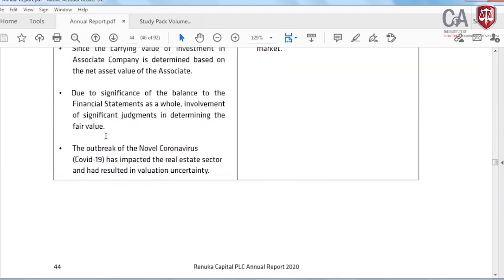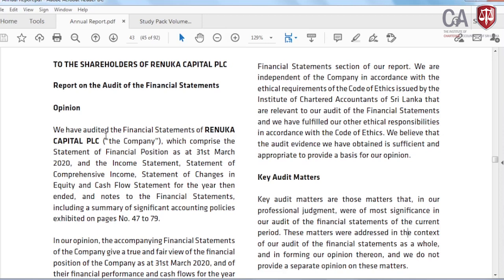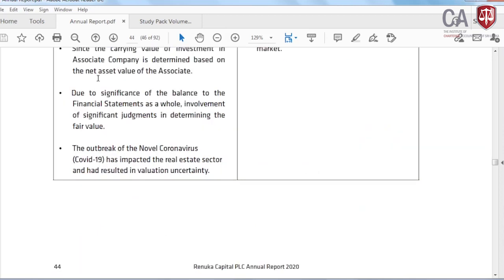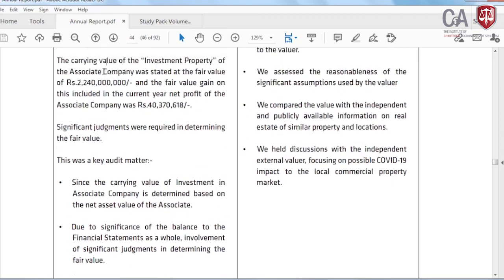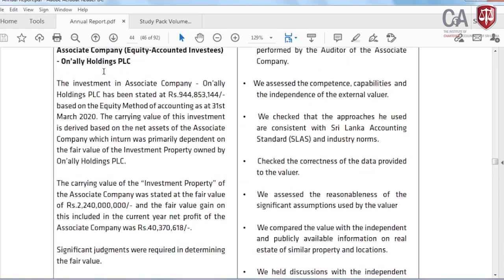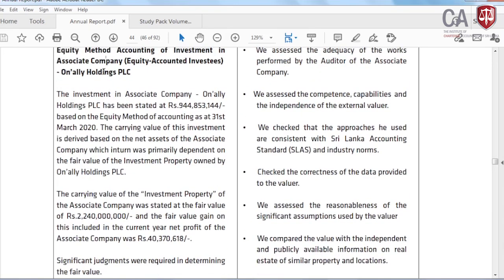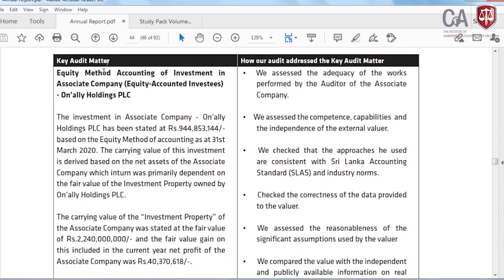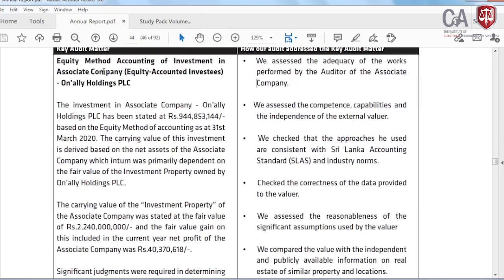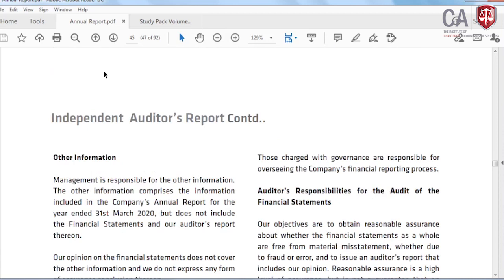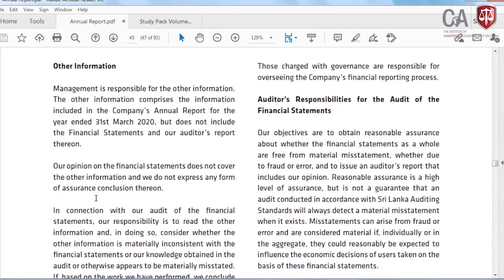Then on the second page, there is a table where some issues have been addressed by the auditor. You see the key audit matter, and how it was addressed during the audit, which I will explain. And then we'll go to the third page. There is other information, and the auditor's responsibilities for the audit of the financial statements.